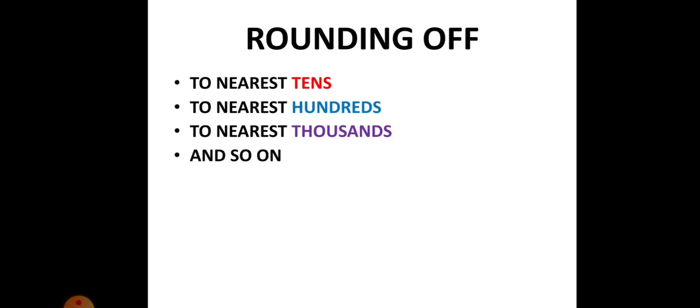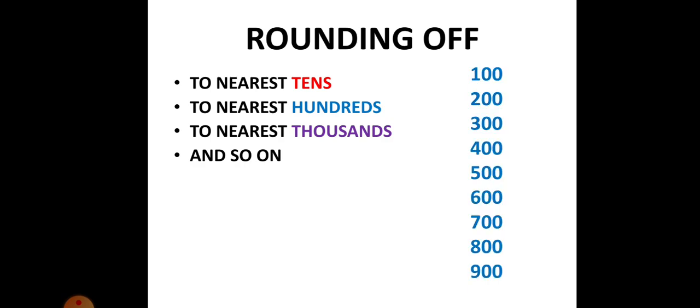Now, rounding to the nearest tens, hundreds, thousands, and so on. We round off numbers according to these places. So what are the nearest tens? The tens are 10, 20, 30 up to 90. These are the rounded tens values. Similarly, rounded hundreds are 100, 200, 300 up to 900. Similarly, 1000 to 9000 are the rounded thousands. So we'll get the answers like this. Rounded numbers.